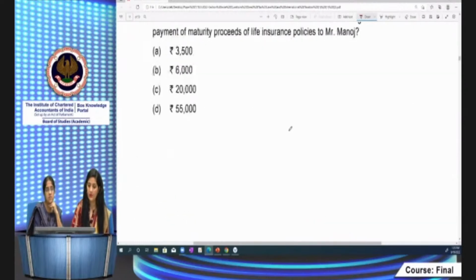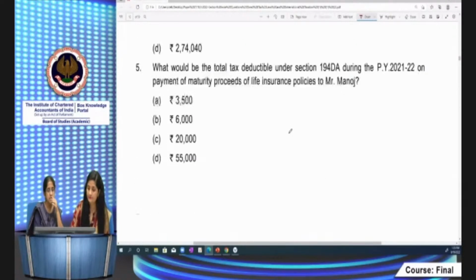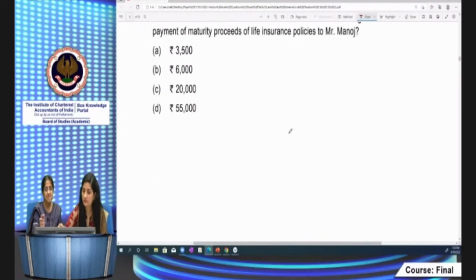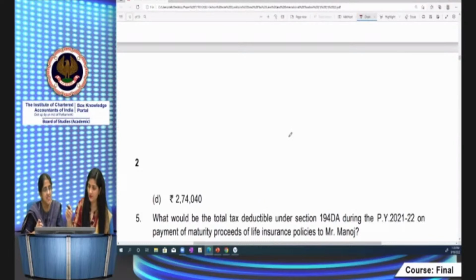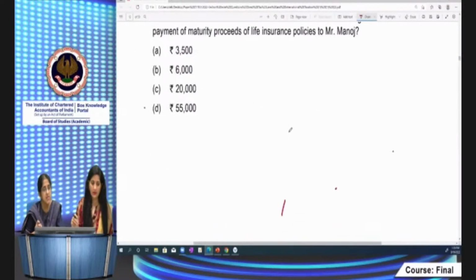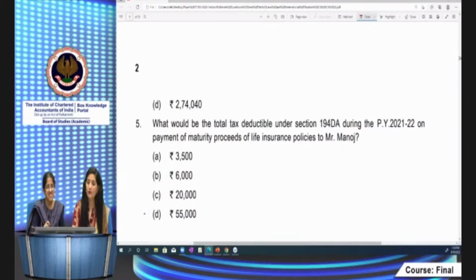Question 5 is in respect of tax deduction. What would be the total tax deductible under section 194DA during the previous year 21-22?